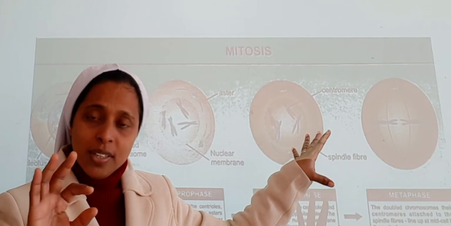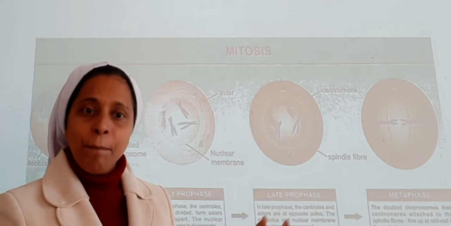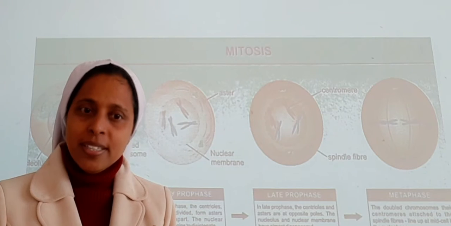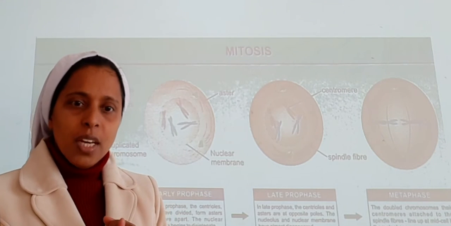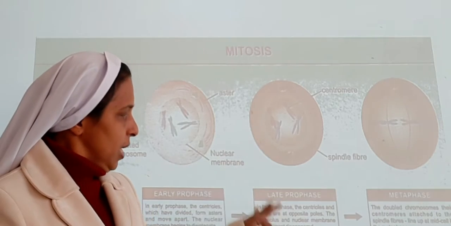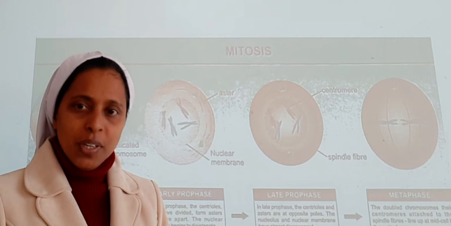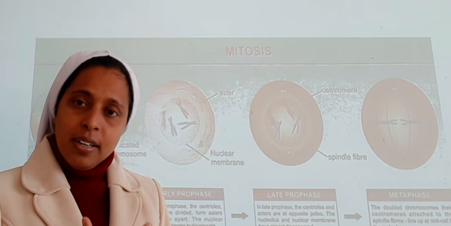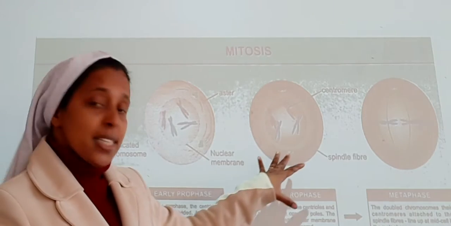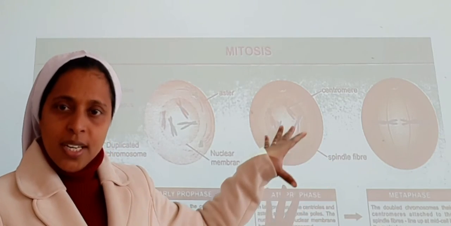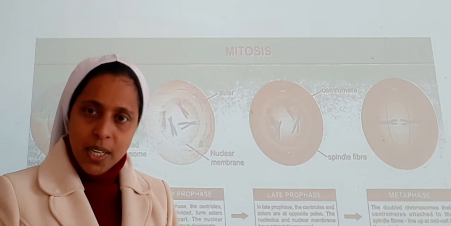So that's what we call the most dramatic period of the cell cycle. Then here it appears again, Golgi complex appears, endoplasmic reticulum appears, and nucleolus, everything disappears. Okay, all these things disappear. That's what I told you. It is the most dramatic period of the cell cycle. But here you can see the spindle fiber formation. Spindle fiber formation is taking place and the centromere is being formed here.